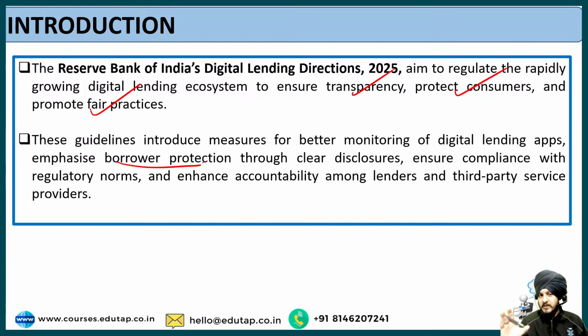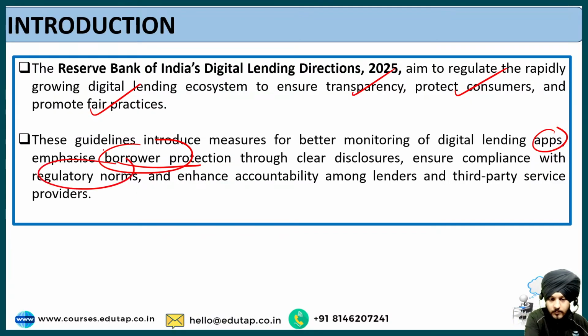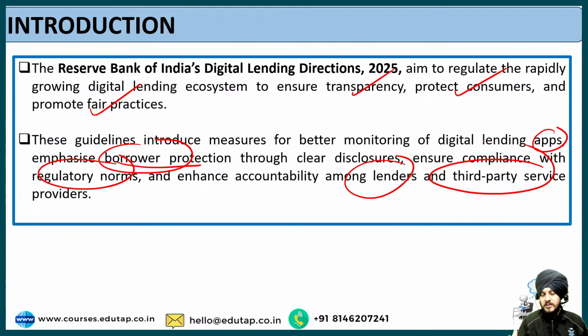So you can see different types of stakeholders are there. Firstly, the apps, the applications through which they provide you digital lending, then borrower protection, that is the second stakeholder, then compliance with the regulatory norms, apart from that to ensure transparency among the lenders, and also the third-party service provider. Who are these third-party service providers? We are going to discuss very soon, in the upcoming context. But I hope the content of the introduction is clear to you, keeping in mind the background of these directions.